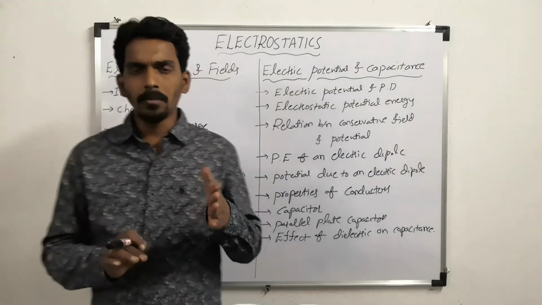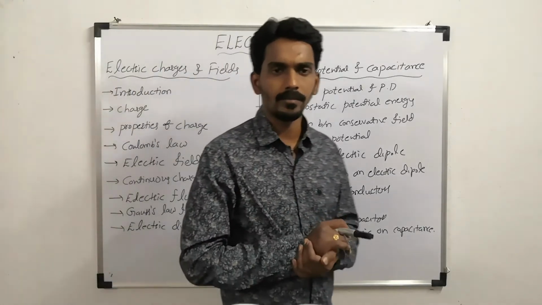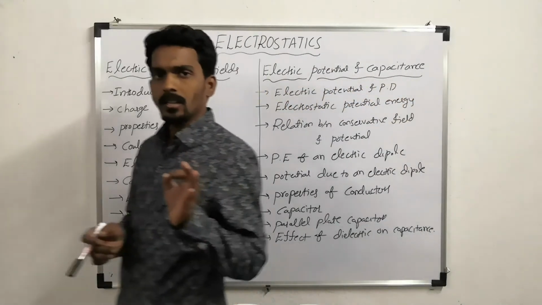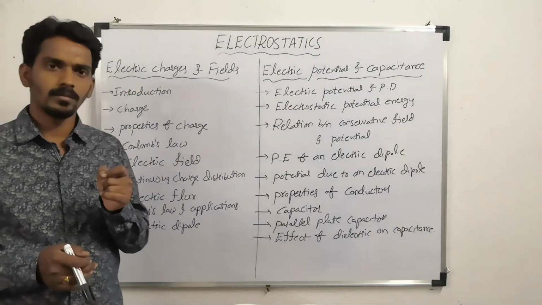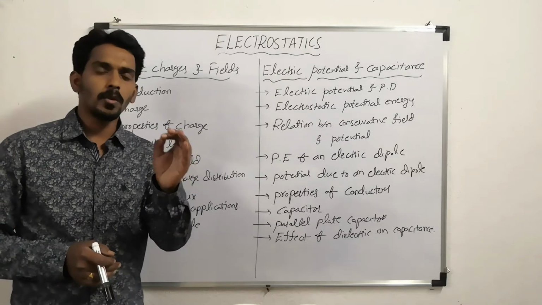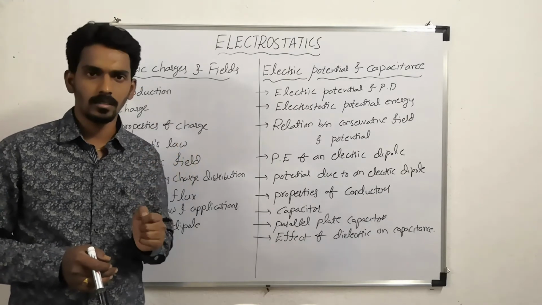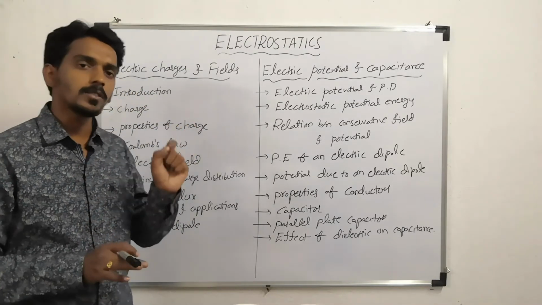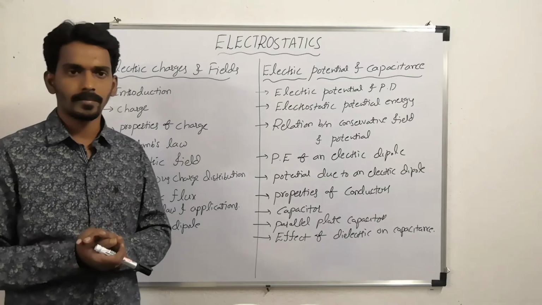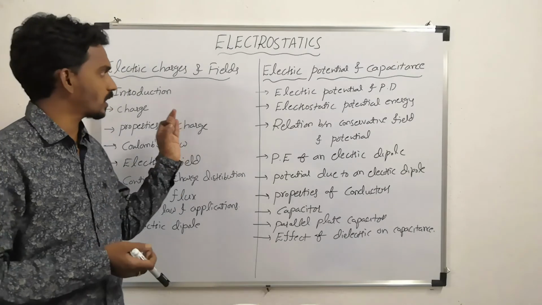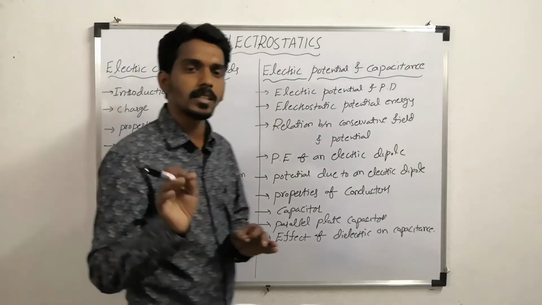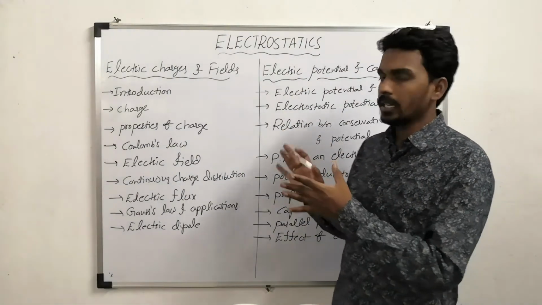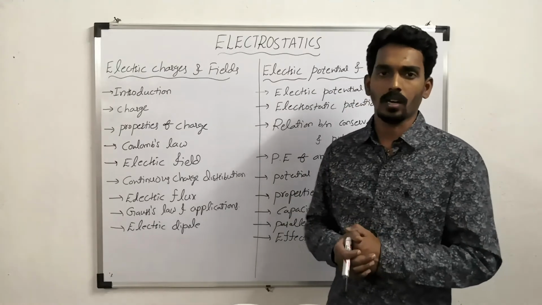Now, previously in PU1 we studied gravitation, where we studied gravitational effect. There we saw gravitational force. There we considered the property of the object, nothing but mass. Mass is responsible for gravitational effect. Similarly, charge is responsible for what? Electrical effects. So, charge is responsible for electrical effects, mass is responsible for gravitational effect. In that way, we can understand the meaning of charge.